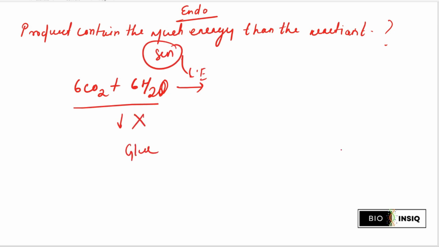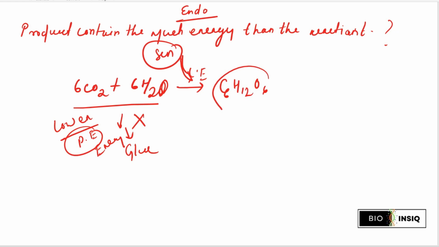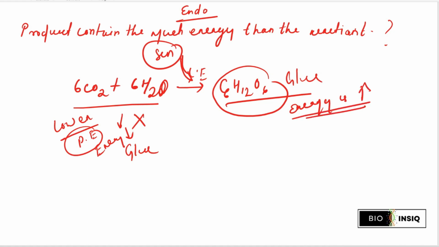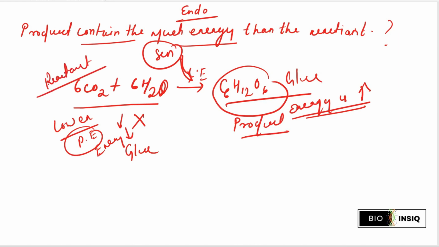So this is lower energy. Initially these have lower potential energy, or you can simply say a lower energy state, right? When the energy is added, it is converted to C6H12O6, which is called glucose. But in this reaction the energy level is high, so it's an endothermic reaction. The product contains much more energy. This is the product, and this is the reactant, so the product has more energy than the reactant.